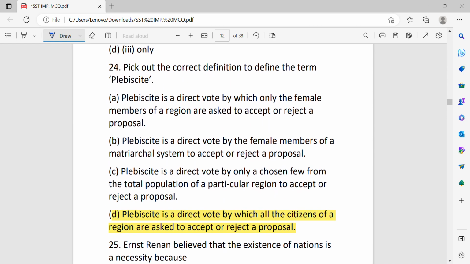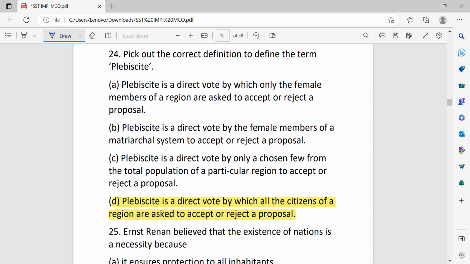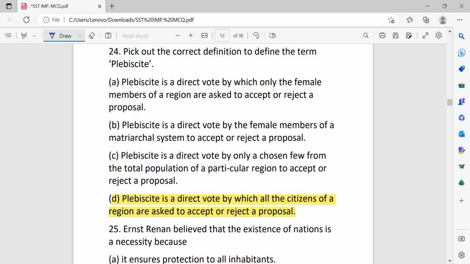Pick out the correct definition to define the term plebiscite. It is a direct vote by all citizens of a region in which they are asked to accept or reject a proposal.